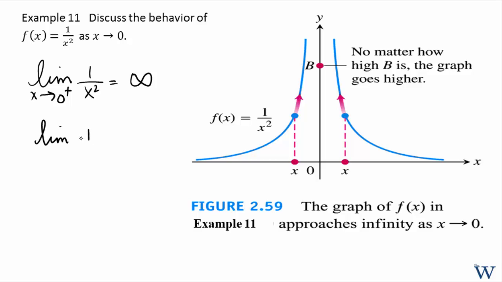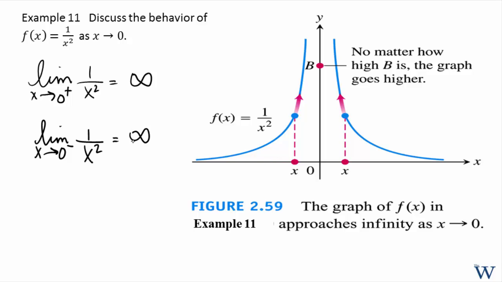Similarly, if we take 1 over x squared as x approaches 0 coming from the left, remember that these are numbers like negative 0.1, negative 0.01, negative 0.001. Then you square that, it becomes positive, positively small, then it's also plus infinity.